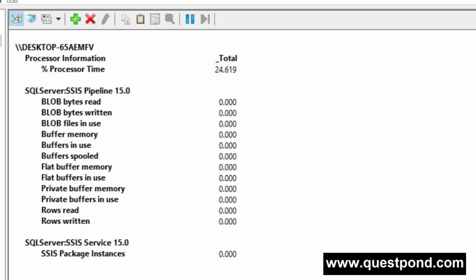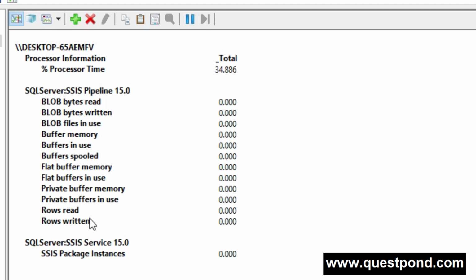These performance counters are grouped in 6 groups. That is the package execution, that is this one. Then the blob, this one, where we have blob bytes read, blob bytes written, then blob files in use. Then we have the buffer, that is buffer memory, buffers in use and buffers pooled. Then we have private buffers, that is private buffer memory, private buffers in use. Then we have flat buffers, that is flat buffer memory, flat buffers in use. Then we have the row performance counter, that is rows read and rows written.